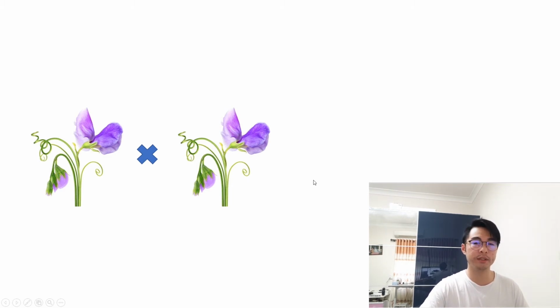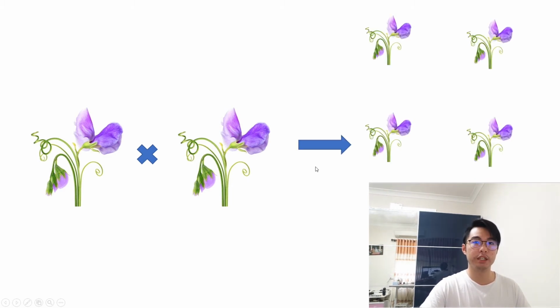And he did this many times, and he found that the four offspring produced by these two parents were all the same. So he crossed two purple plants with each other, and the four offspring that they produced all expressed the same physical appearance. They all had purple flowers.